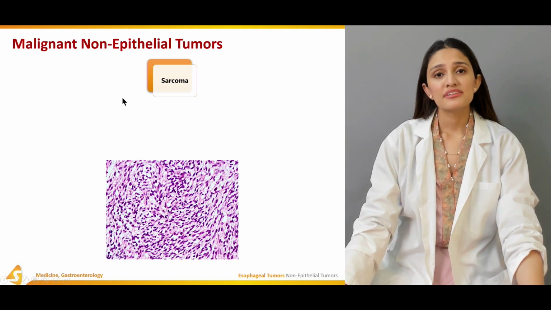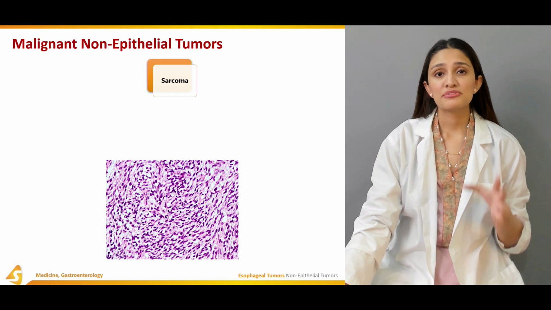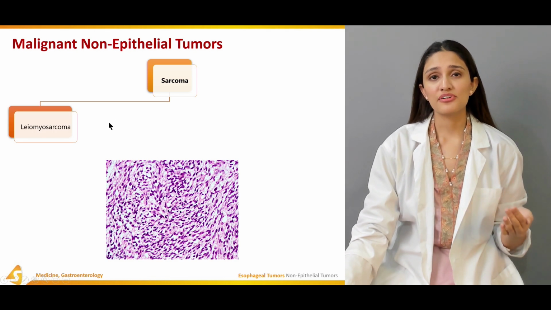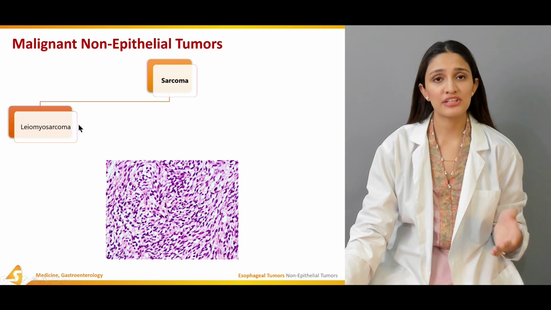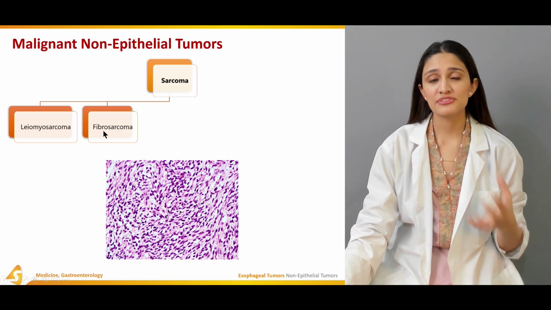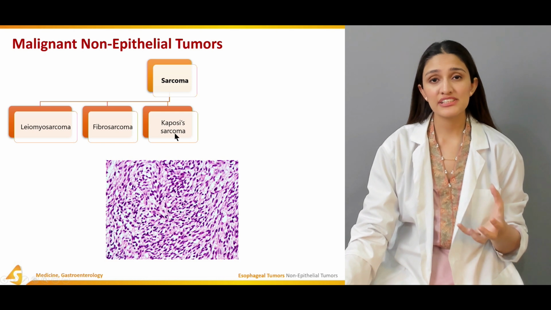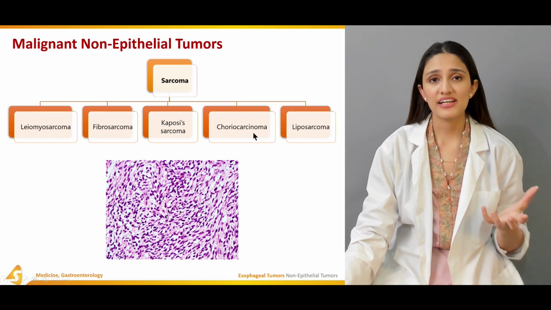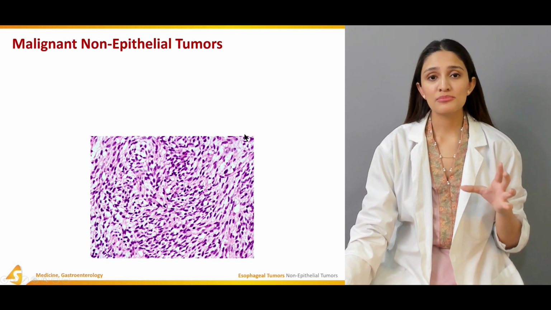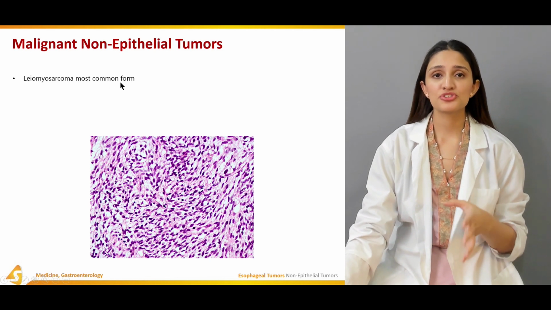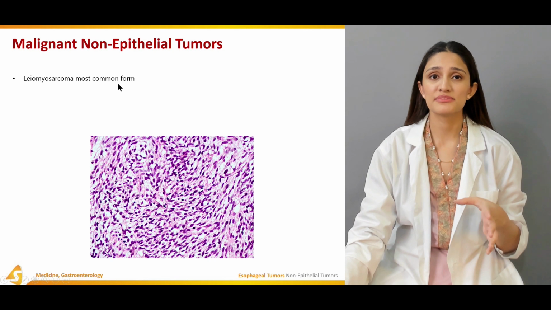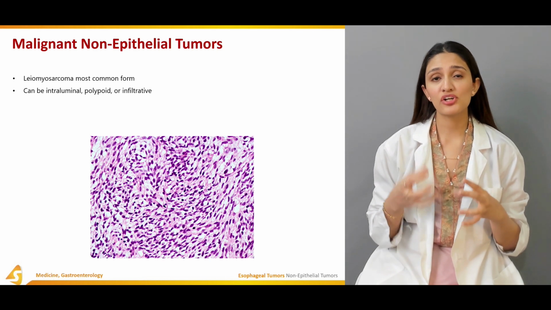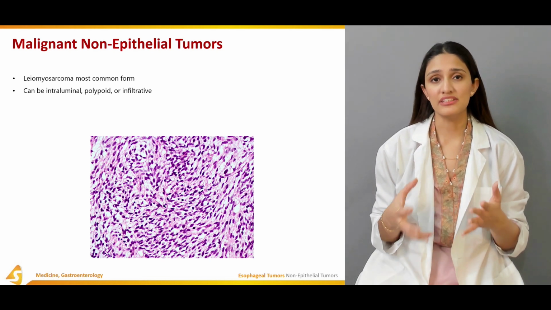The second most important malignant non-epithelial tumor is the sarcoma, which is a very rare mesenchymal tumor. The different types of sarcomas include leiomyosarcoma, fibrosarcoma, which is more of a fibrous form, Kaposi's sarcoma, choriocarcinoma, and liposarcoma, which consists of more fat cells. Among the sarcomas, leiomyosarcoma is the most common type of malignant non-epithelial tumor, and it can be intraluminal, polypoid, or infiltrative and invasive.